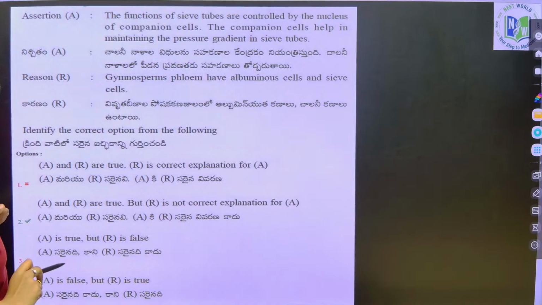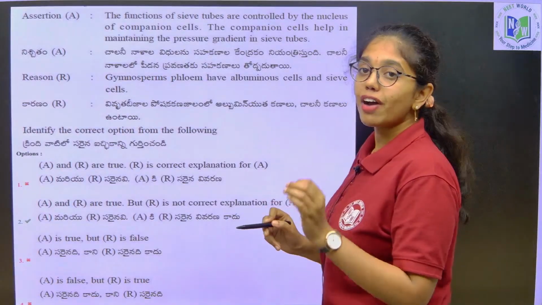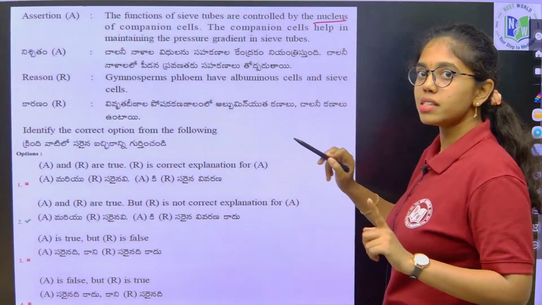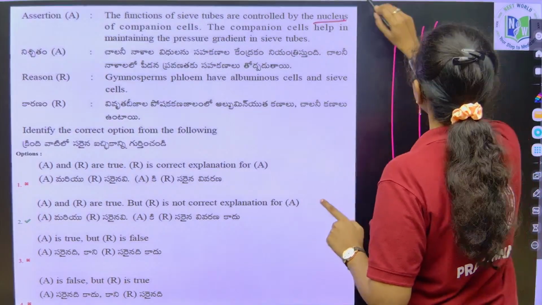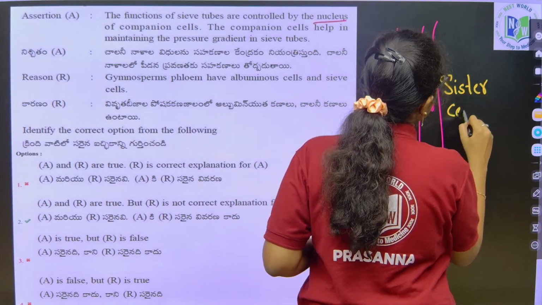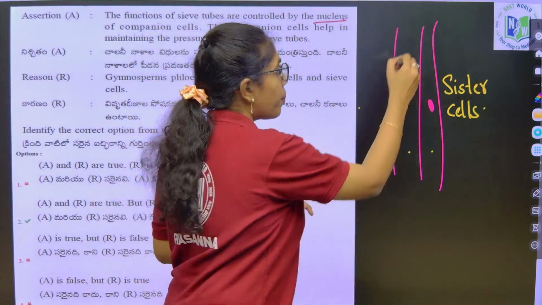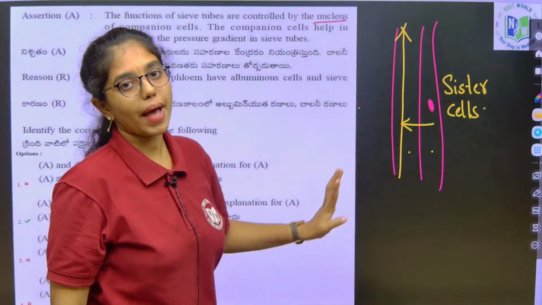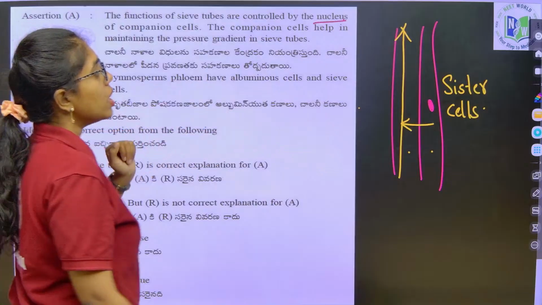If you see this assertion reason, again this is from anatomy of flowering plants. Here, the functions of sieve tubes are controlled by the nucleus of companion cells. The sieve tube cells and companion cells are called sister cells because both of them are ontogenetically related. The pressure gradient of sieve tube cells is controlled or monitored by companion cells. So, the companion cells help in maintaining the pressure gradient of sieve tube cells.